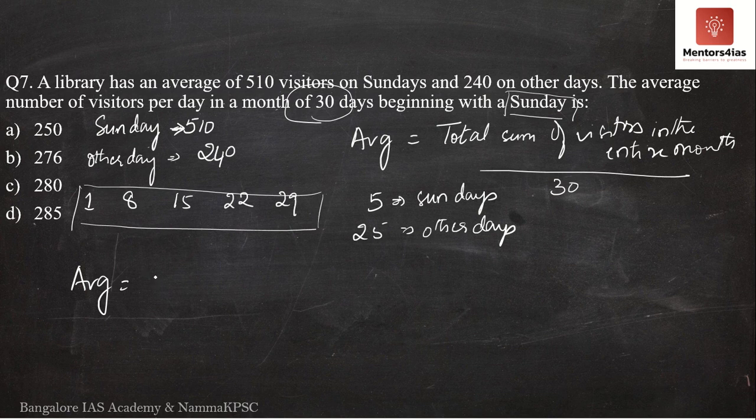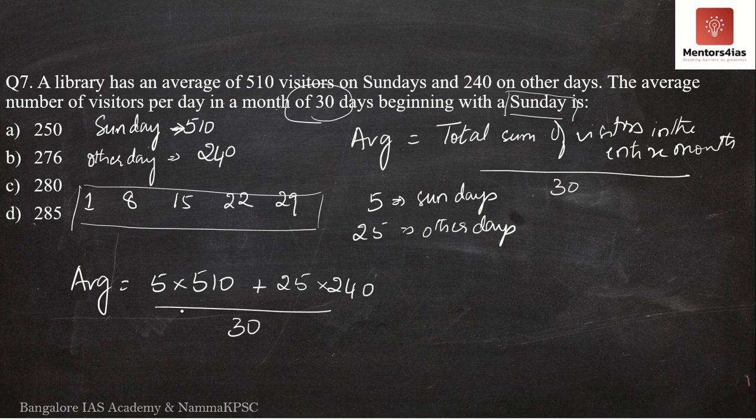Therefore in 5 Sundays, how many visitors? 5 into 510, plus every other day, meaning every Monday on an average there is 240, Tuesday 240, Wednesday, Thursday, Friday, Saturday, every other day except a Sunday, on an average you have 240 visitors. So on 25 days it is 25 into 240. This whole thing divided by 30.